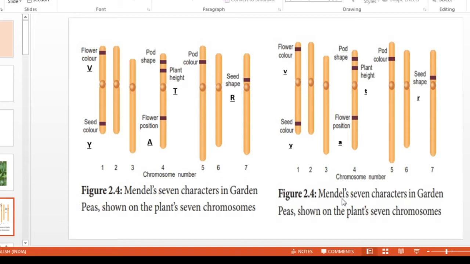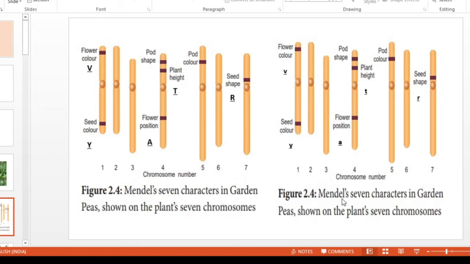Now we know that each character is controlled by a gene pair. Here Mendel named these genes as factors. He never knew the name gene. He called them factors.